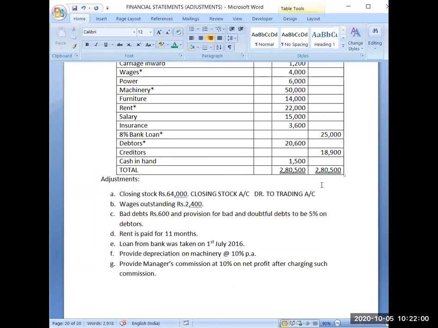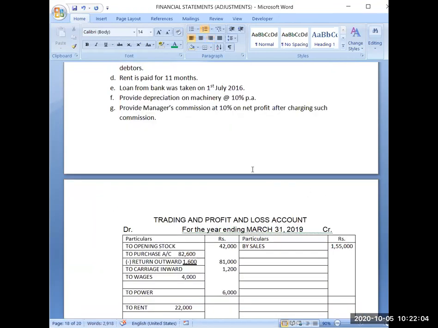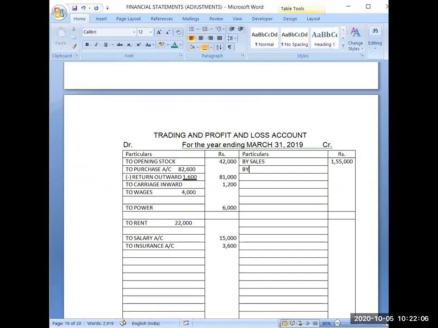Second part of the adjustment is saying that trading account has to be credited. So that's why in trading account, I will be writing here by closing stock, like the ledger posting we are doing, by closing stock account, 64,000. This way, I have started adjustments after completing the trial balance.